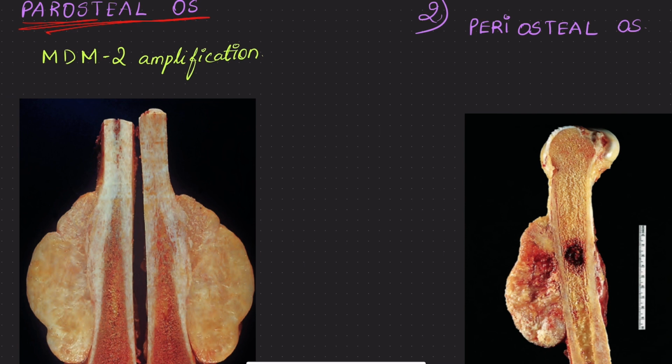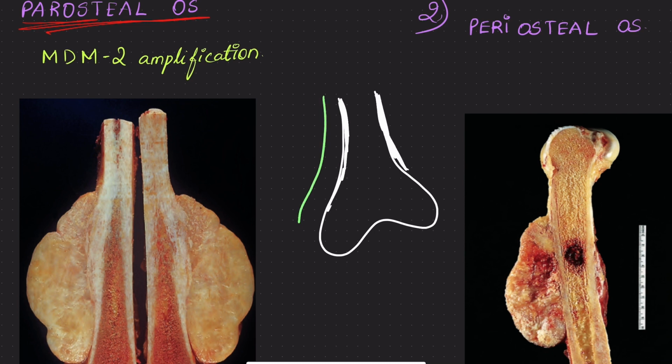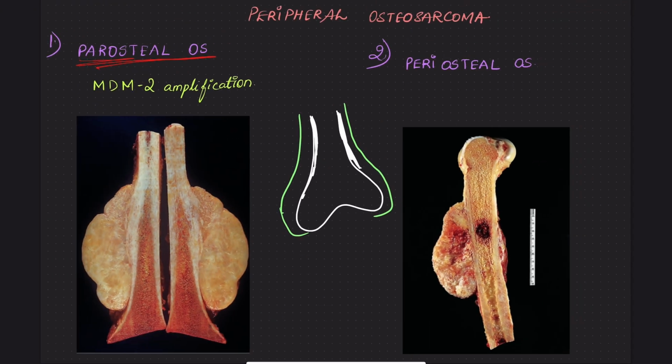Paraosteal means, first let me draw a diagram. This is the bone, and this is the cortex of the bone. This is the periosteum lining the cortex of the bone. For example, if the tumor arises on the surface of the periosteum and wraps around the bone, this is called paraosteal osteosarcoma.